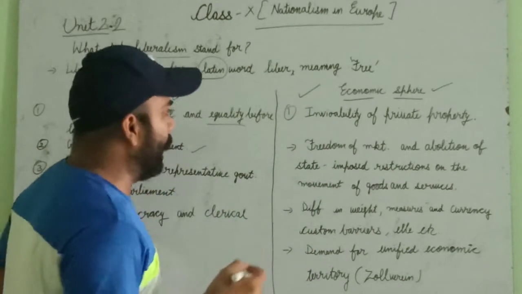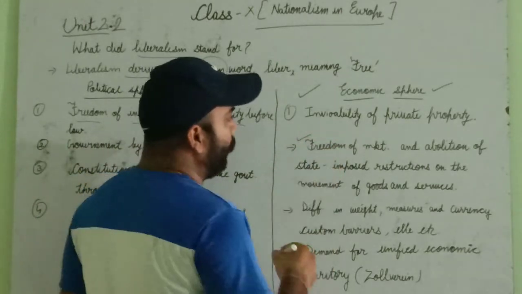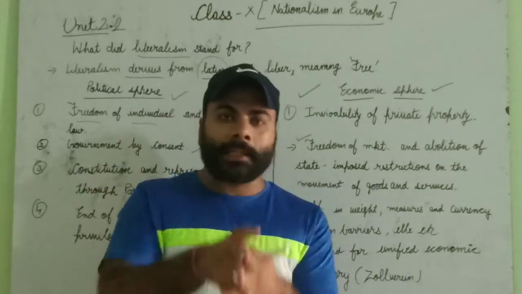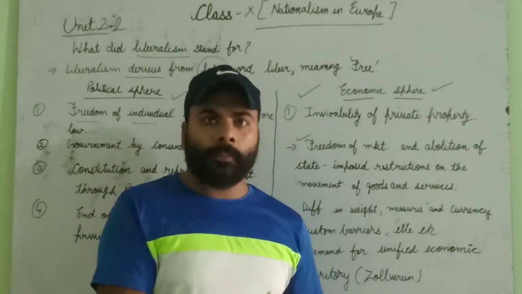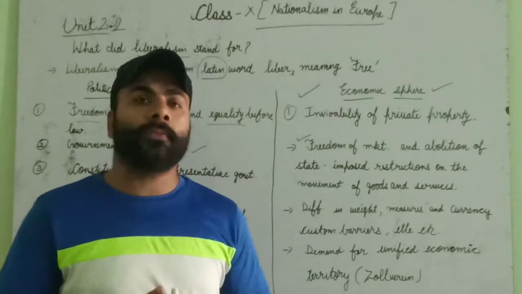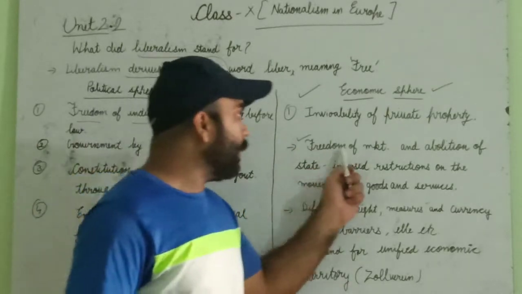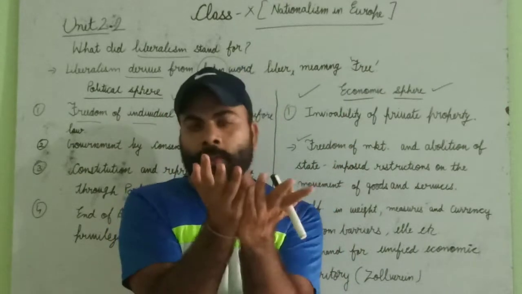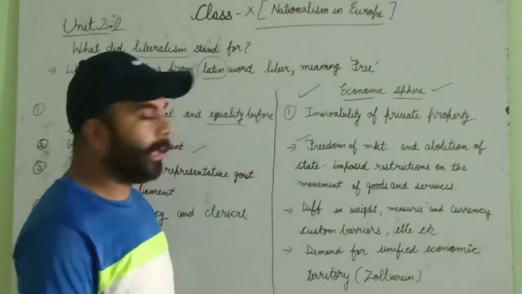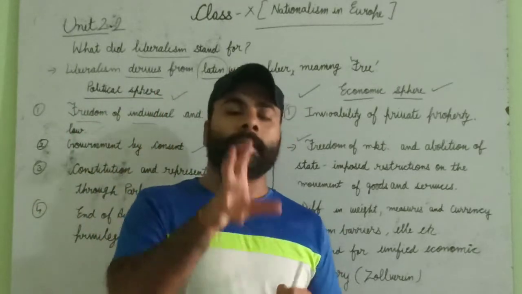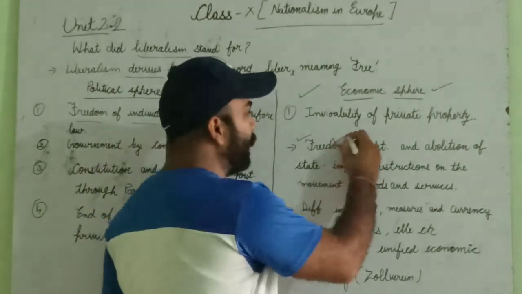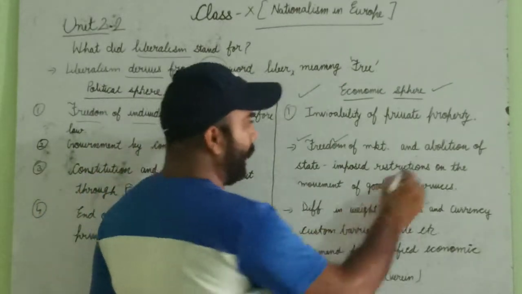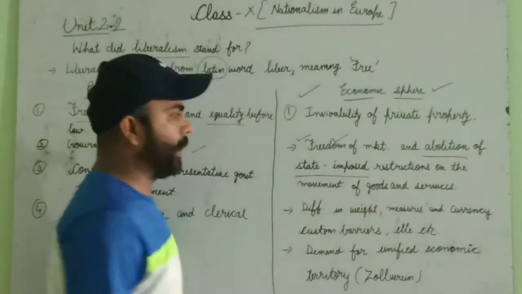Right. So the next thing is that they want freedom of market. Why do they want freedom of market? Because the middle class earned a lot of money with the help of the market and trade. Freedom of market means they want that everybody can do trade and earn money. Mainly, less restriction on the market and abolition of state imposed restrictions.